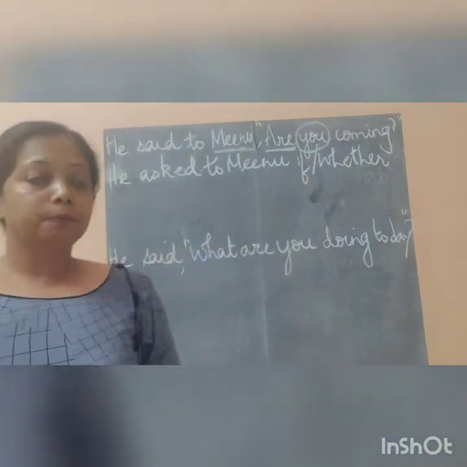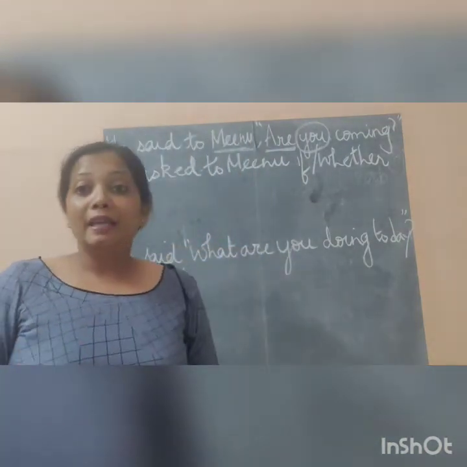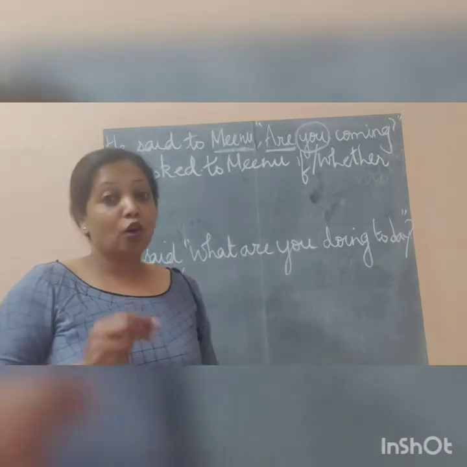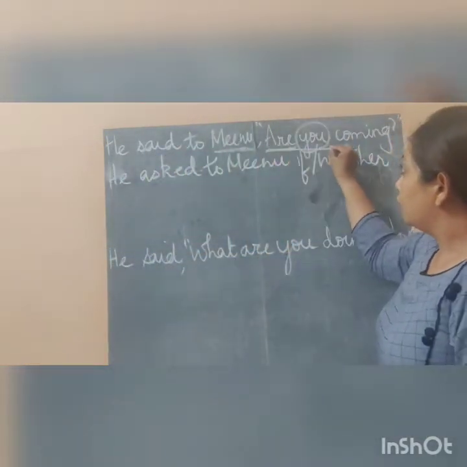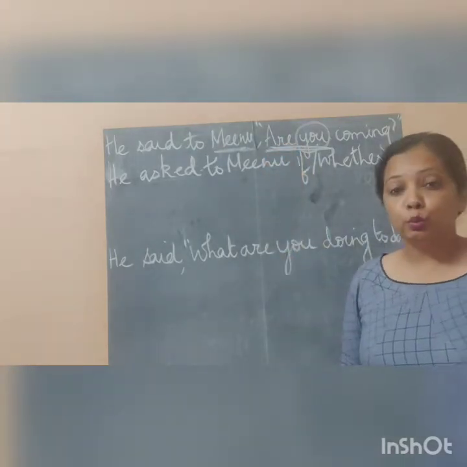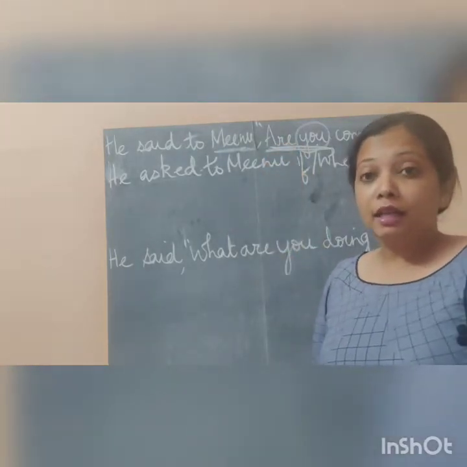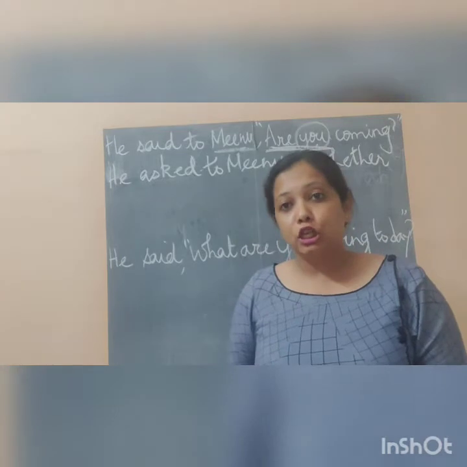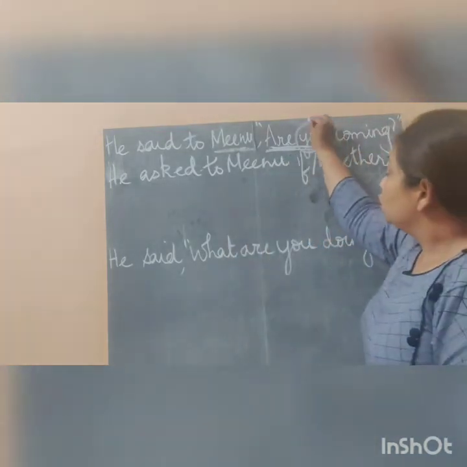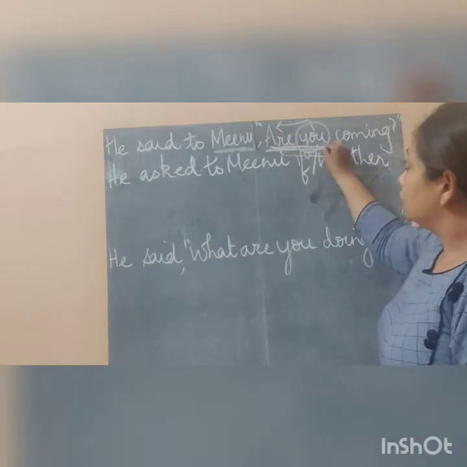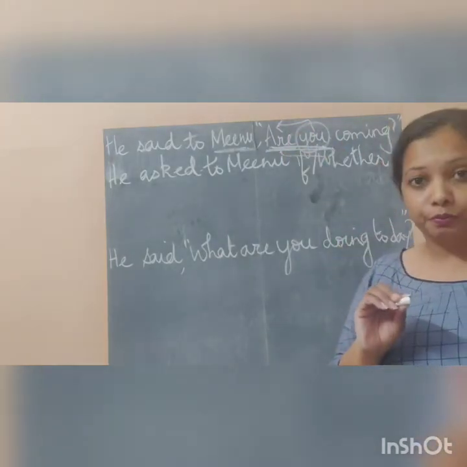Now one more thing is there in an interrogative sentence: the place of are and you, that is the subject and the verb, interchanges in the indirect sentence. So how will it be? The you will become are and are will become you.